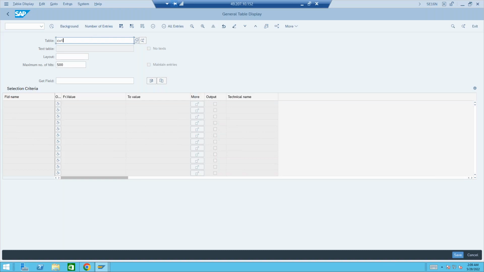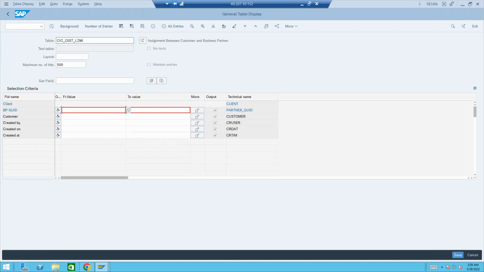What we'll do is first pass on the customer number and try to find out the business partner number. CVI_CUST_LINK. You see, CVI_CUST_LINK. That is the assignment between the customer and business partner. This is the CVI table which is holding that particular business partner CVI data.